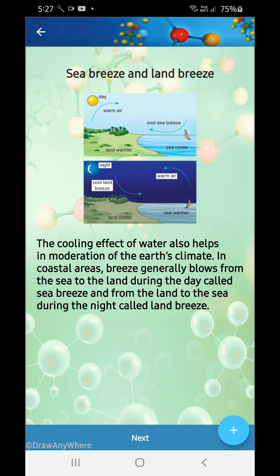Again, in the night, what happens? The land gets cooled down first, but the sea remains warmer because at midday the sea has been warmed. So the warm air over the sea is rising up, and a space is created, and the breeze from the land comes to fill it up. So the cooling effect of water also helps in the moderation of Earth's climate. In coastal areas, the breeze blows generally from the sea to the land during the day, known as the sea breeze, and from the land to the sea during the night, known as the land breeze.